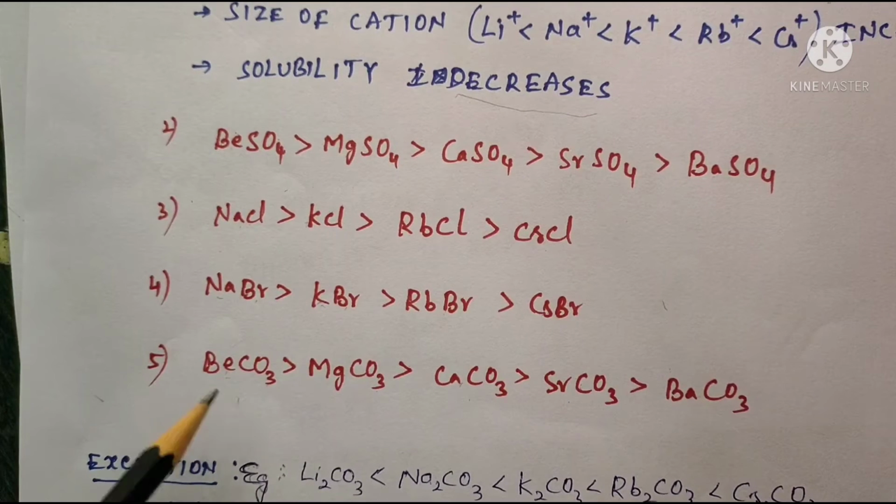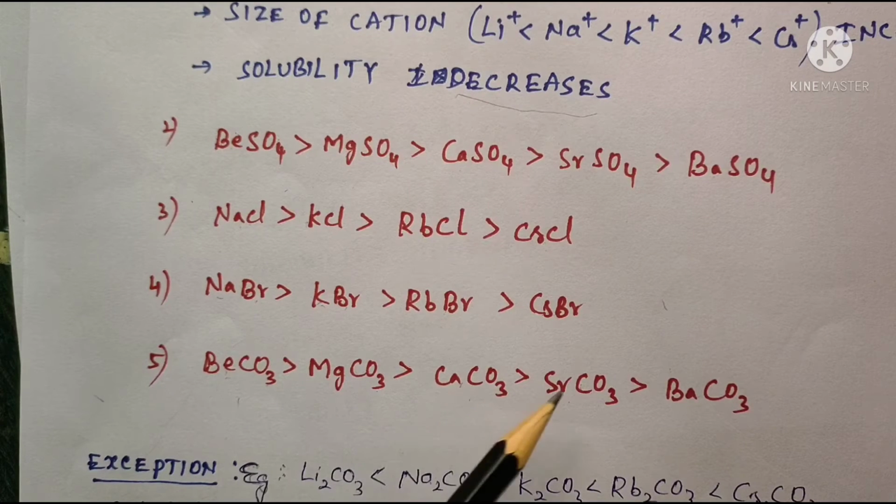As the cation size increases, solubility decreases. Here Be plus 2, Mg plus 2, Ca plus 2, Sr plus 2, Ba plus 2. As the size increases, solubility decreases.